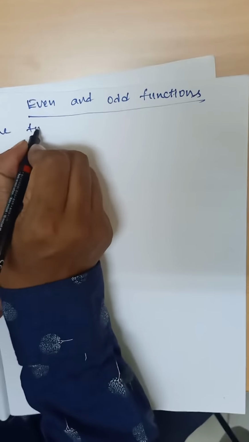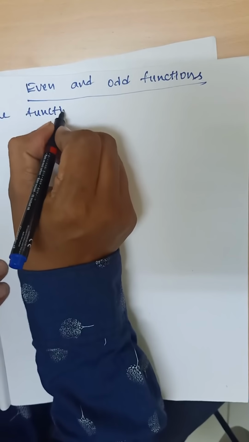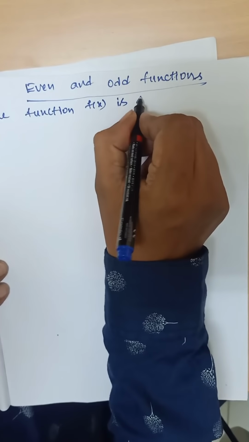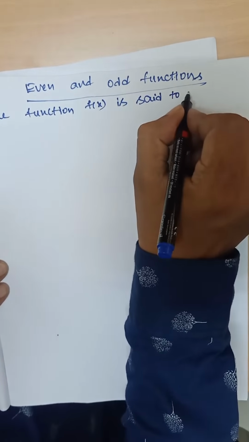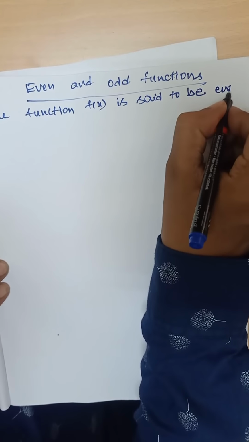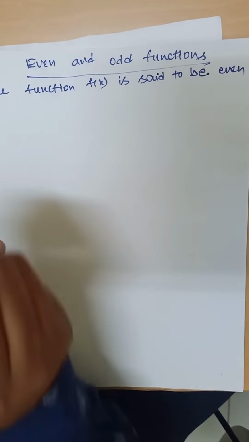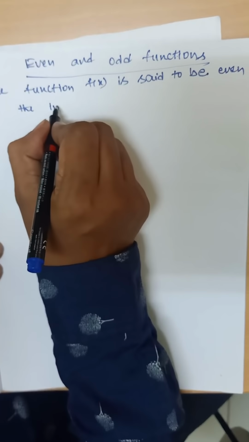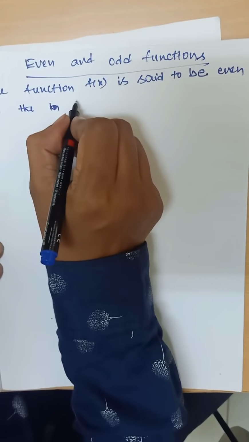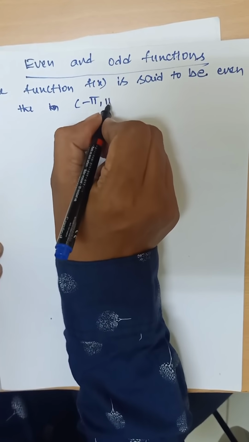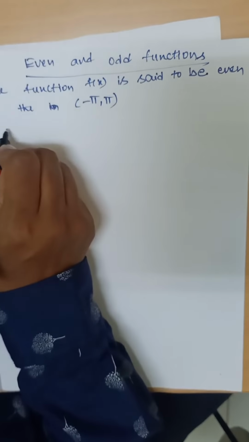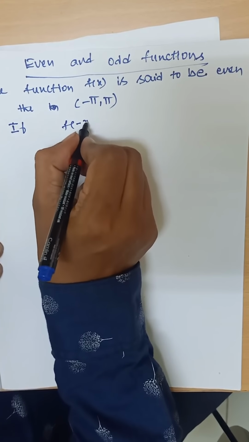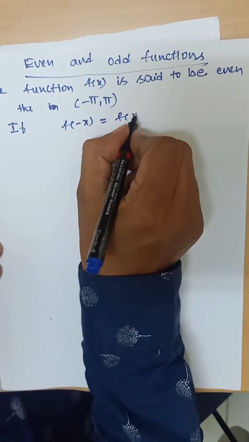The function f of x is said to be even in the interval minus pi comma plus pi if f of minus x is equal to f of x.